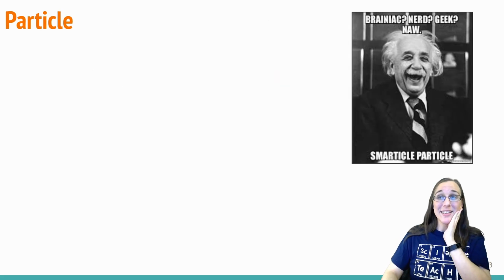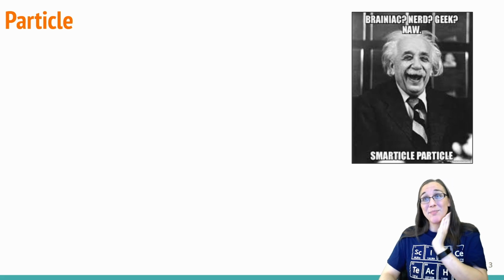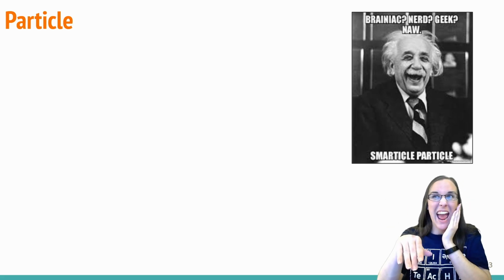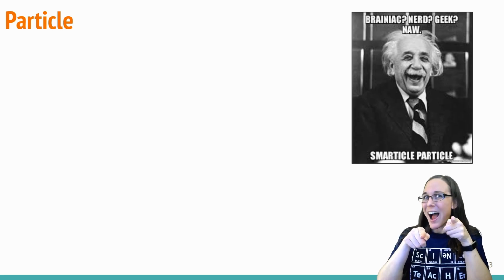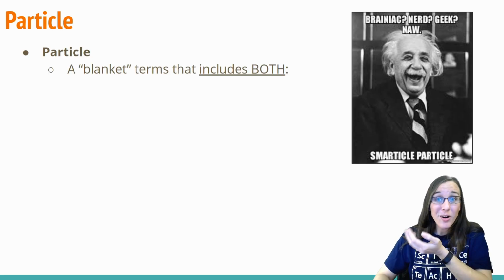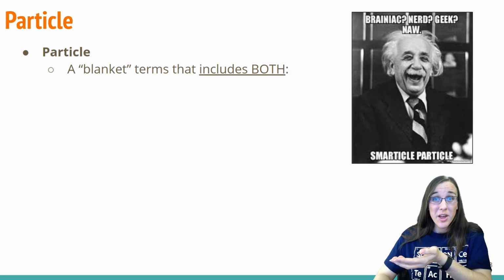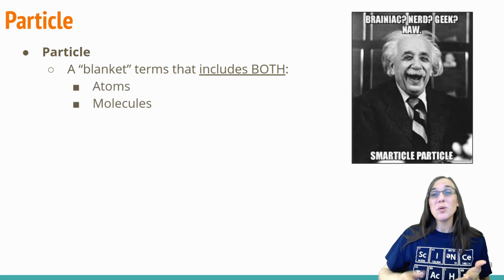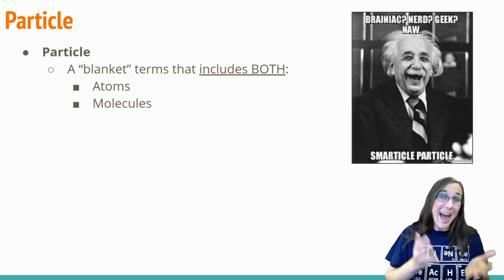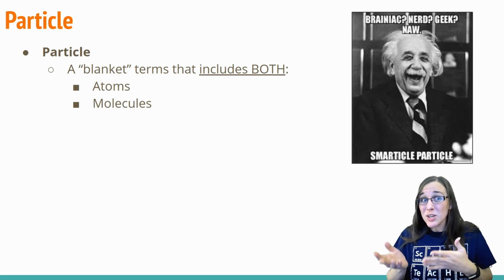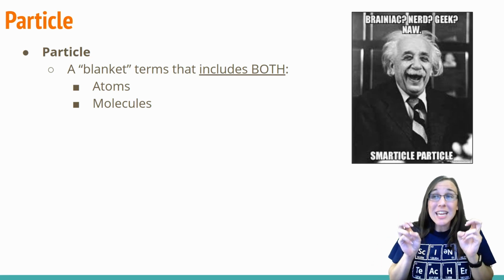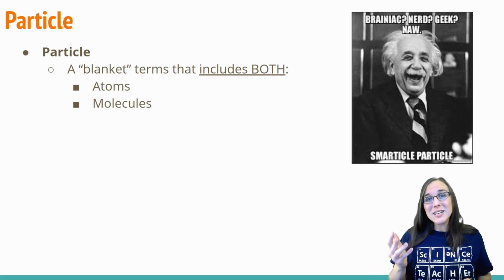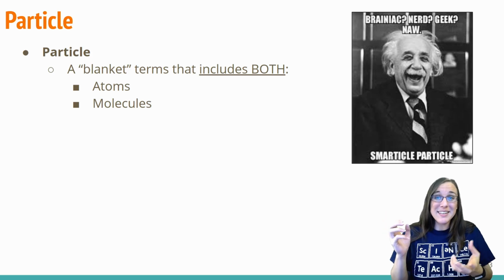So a particle, let's start with a particle. Brainiac, nerd, geek, nah, you're smarticle particle. A particle is a blanket word that includes both atoms and molecules. So if you were going to try and describe an atom or a molecule, you could use the word particle interchangeably. Particle is just kind of like your scapegoat word. If you don't know what to say, you can say particle because you're technically right.